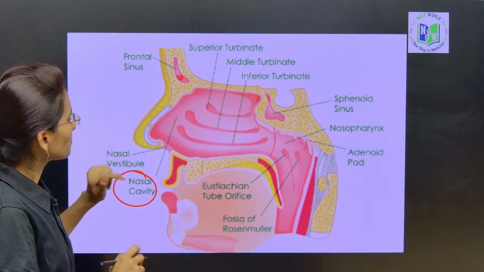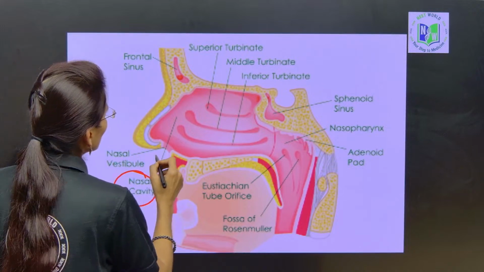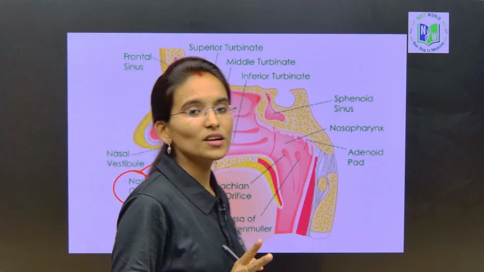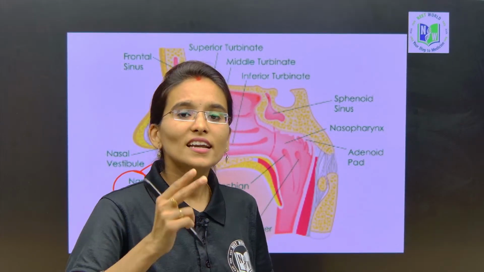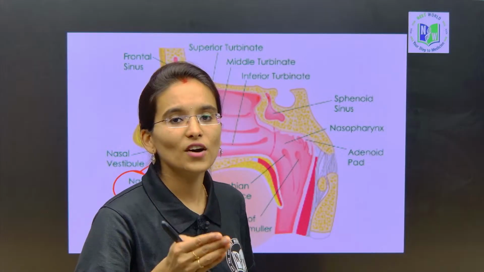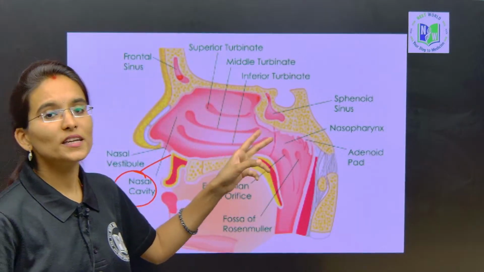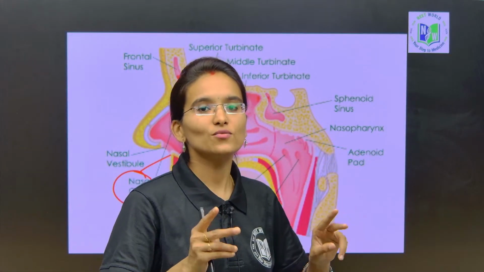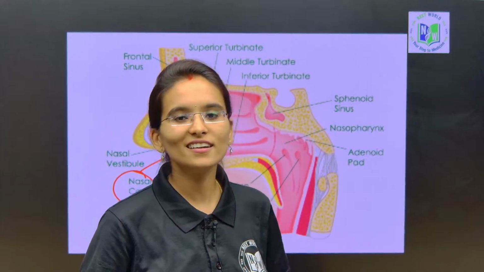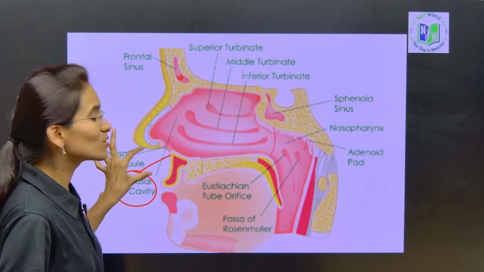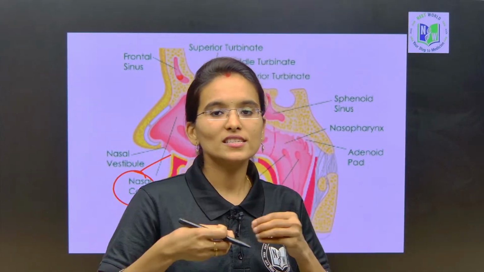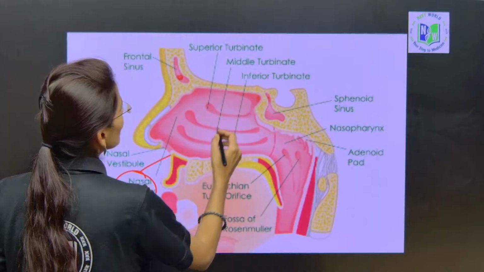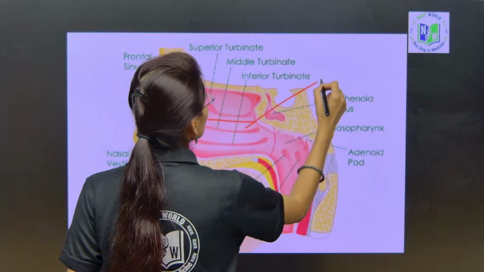And next one, usually we have two nares. We all human beings are called dithyrial condition, why? Because we have two openings, also called two nares: one is the external nare and the other is the internal nare. The external nare is usually involved in inhalation of the oxygen, and the internal nare is located at this region.